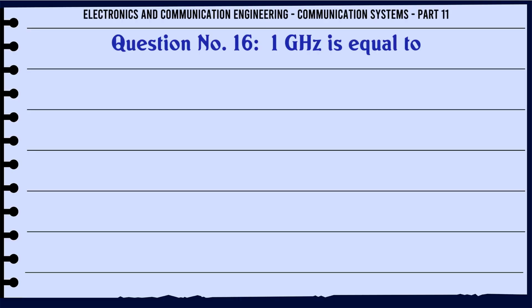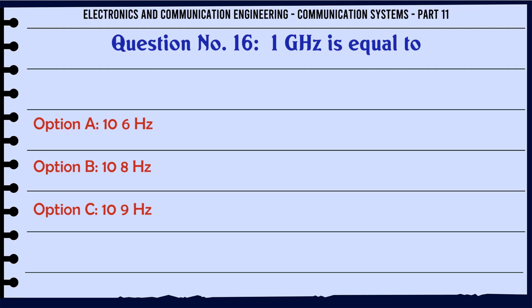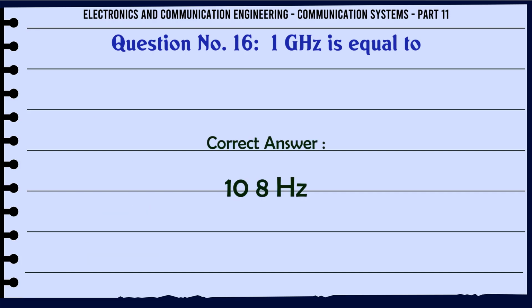1 GHz is equal to: A, 10^6 Hz; B, 10^8 Hz; C, 10^9 Hz; D, 10^10 Hz. The correct answer is 10^8 Hz.